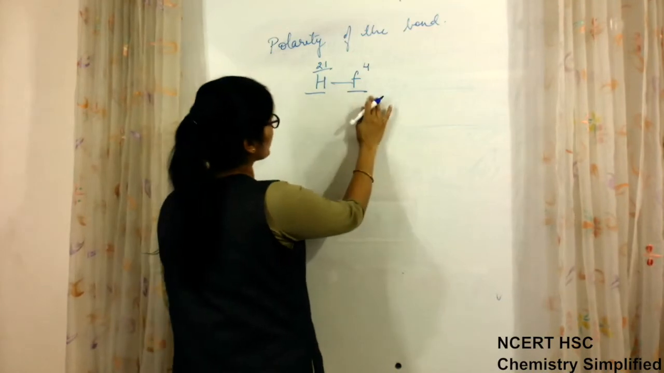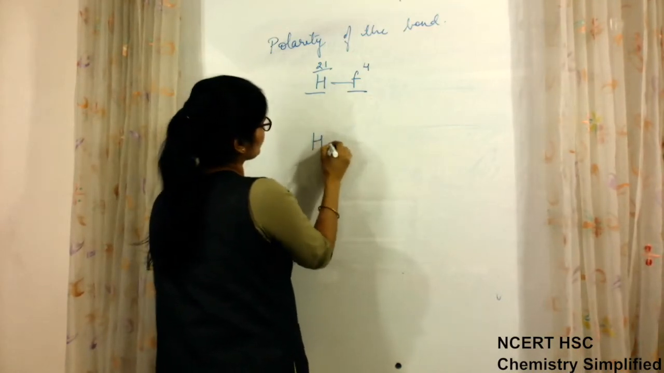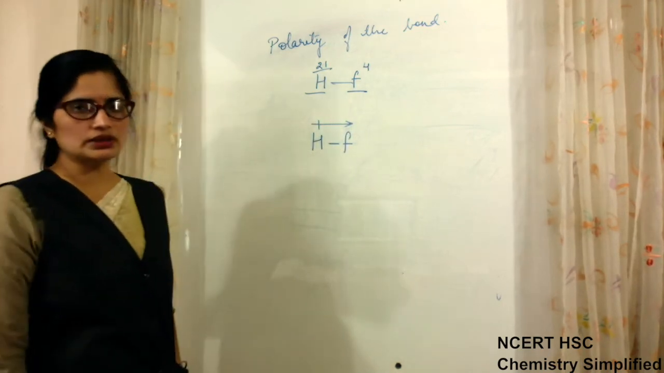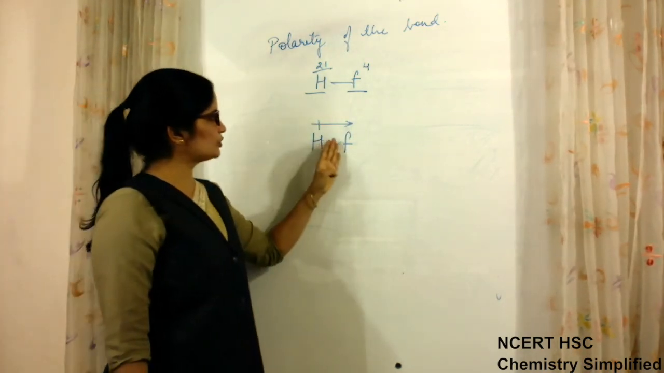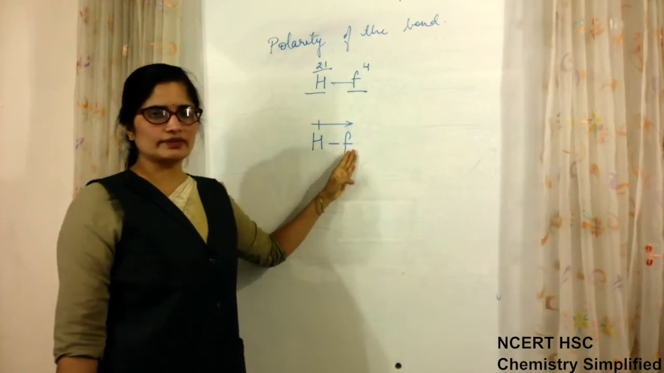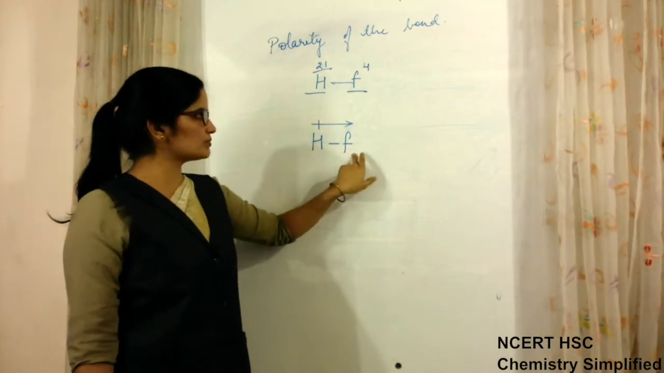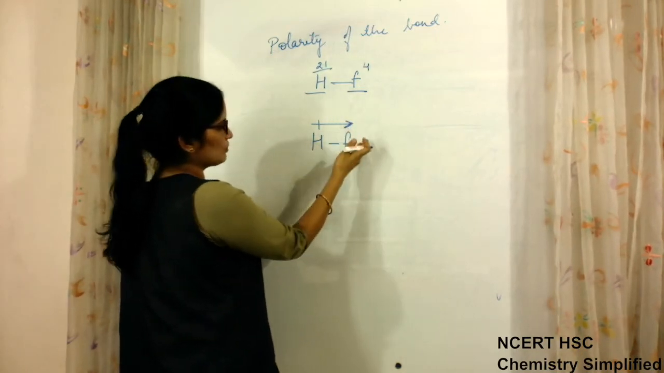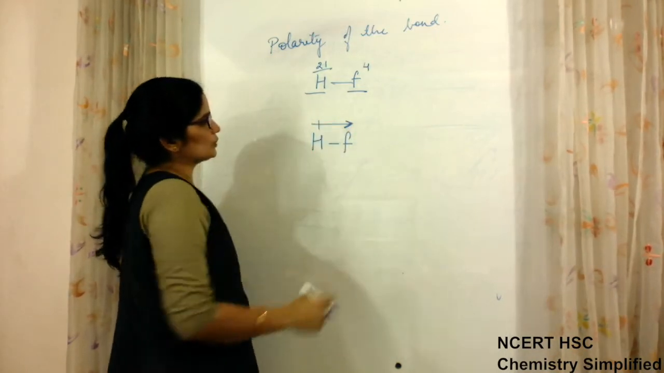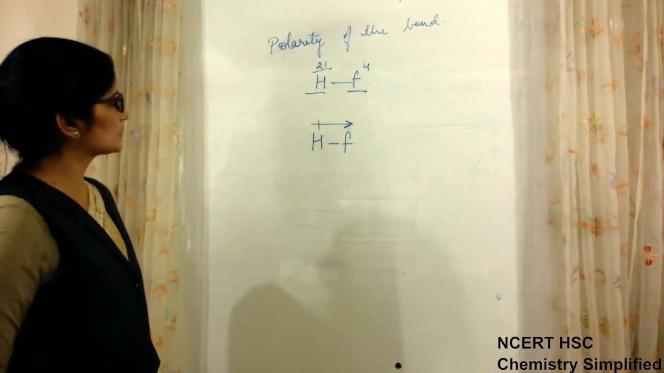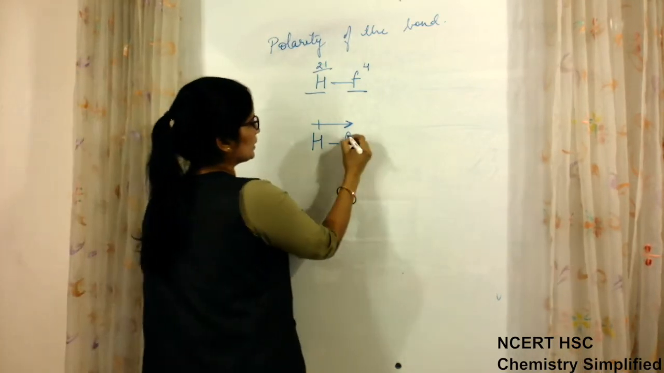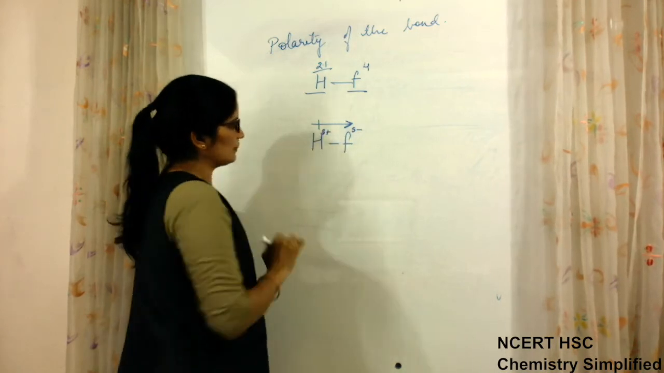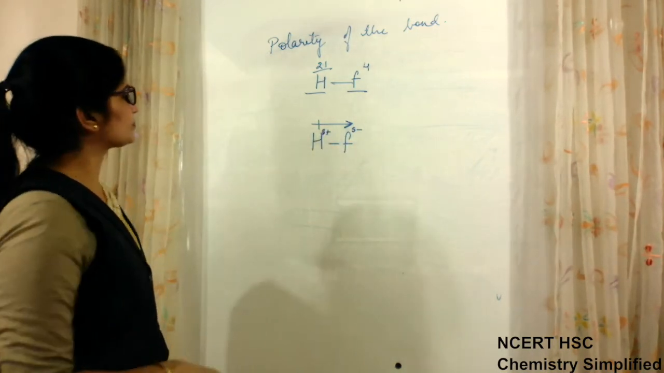Now when this molecule is polar, the direction of the dipole moment will be towards the more electronegative element. Out of these two, fluorine is more electronegative, so it is shown by the head of the arrow towards the more electronegative atom and the tail towards the other end. In this bond, fluorine will acquire partial negative charge and hydrogen will acquire partial positive charge.